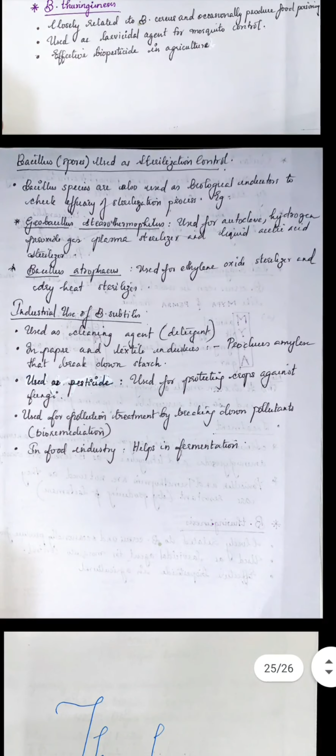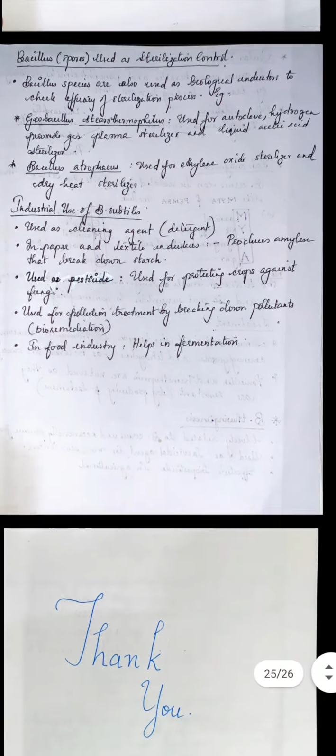Then you have Bacillus subtilis. The Bacillus subtilis, they have a lot of industrial uses, like they're used as cleaning agents or detergents. They're used in paper and textile industries because they produce amylase that can break down starch. They are used as pesticides to protect crops from fungi. They are used for pollution treatment by breaking down the pollutants, that is bioremediation. They are involved in that sludge formation and all, which we study in that biocompost process. Then in food industry, they help in fermentation.